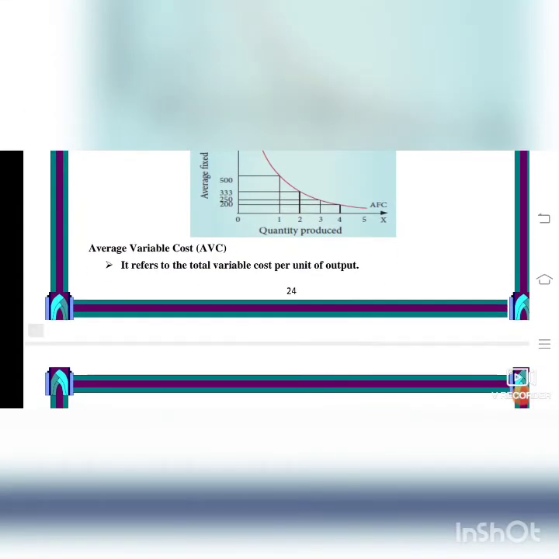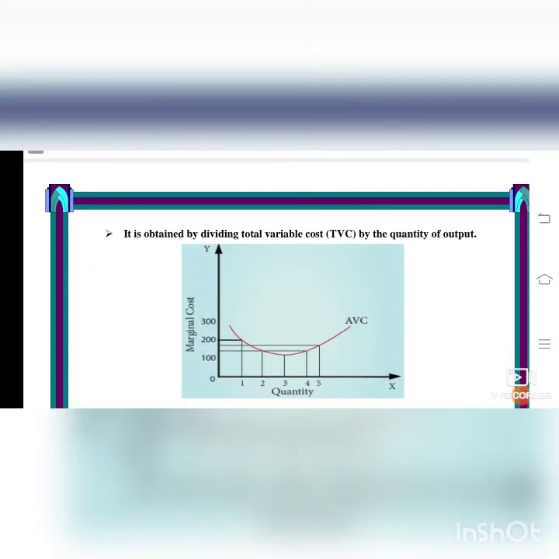Next we will see the average variable cost. It refers to the total variable cost per unit of output. That is the variables. Different costs will be there. It is obtained by dividing total variable cost, TVC, by the quantity of output. So you see on the x-axis the quantity is given and on the y-axis the cost is given, 100, 200, 300. So we are going to calculate the average variable cost.